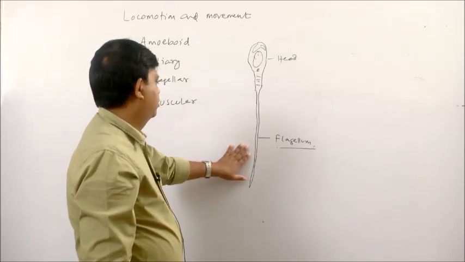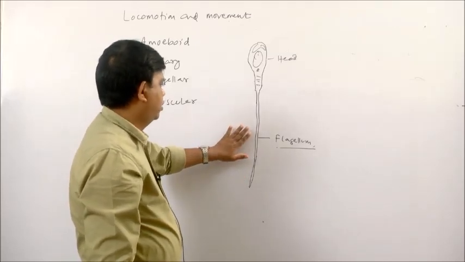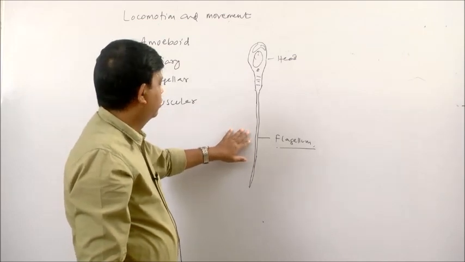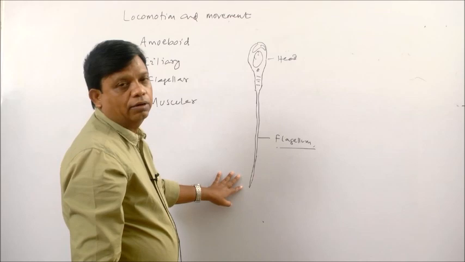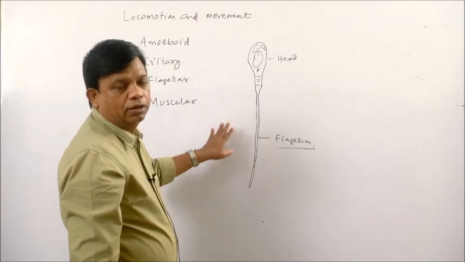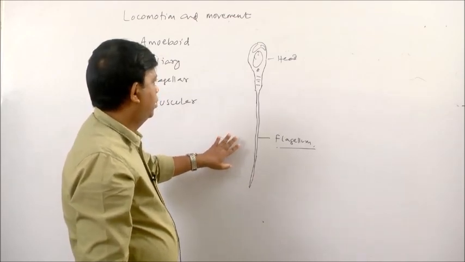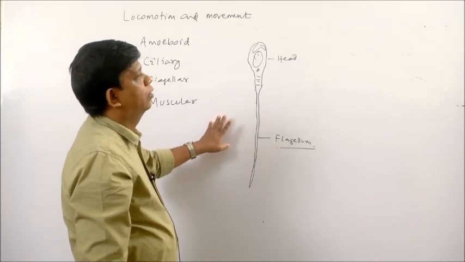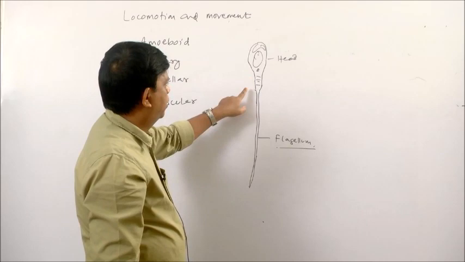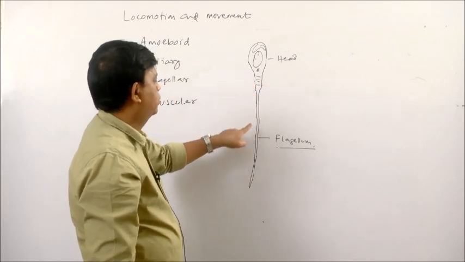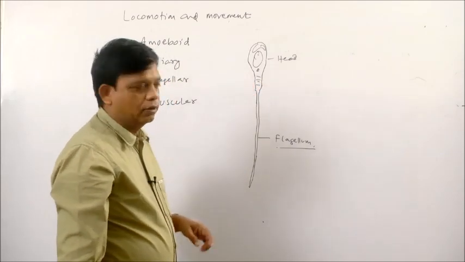This flagellum, in its basic structure, is similar to a cilium, but it is much longer. A cell usually bears a large number of cilia, but when it comes to flagellum, a cell usually bears one flagellum.